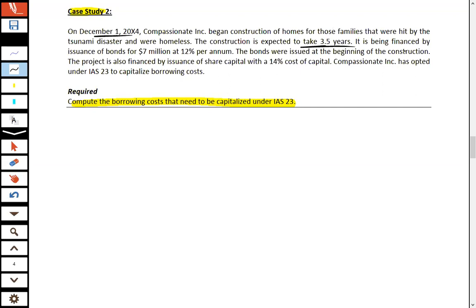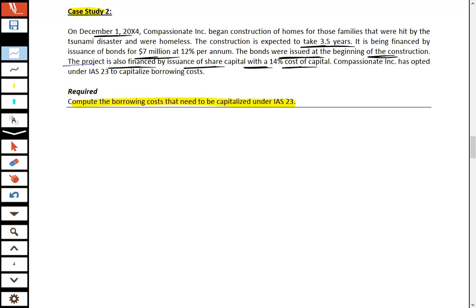It is being financed by the issuance of bonds of 7 million at 12% per annum. The bonds were issued at the beginning of the construction. The project is also financed by the issuance of share capital with a 14% cost of capital. Keep in mind, we are talking about IAS 23, which is about borrowing cost.